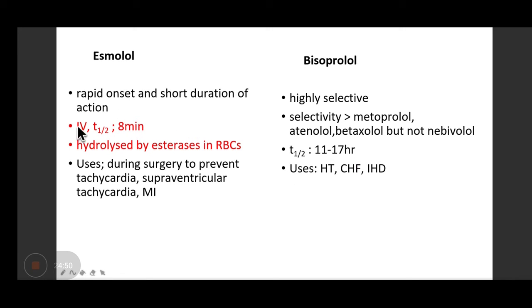Esmolol, as we discussed, is an injectable one. Half-life is just 8 minutes. It is a very important drug. It is used during surgery to prevent tachycardia and supraventricular tachycardia, and in MI to prevent the arrhythmias. This particular drug, since it is available in the injectable form, is being used, and half-life is very less. So the titration can be achieved easily.